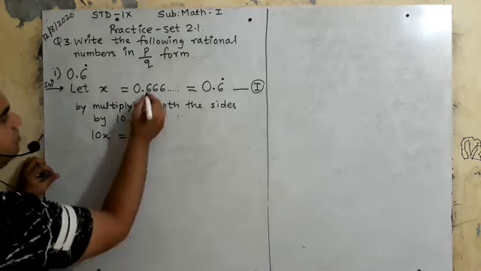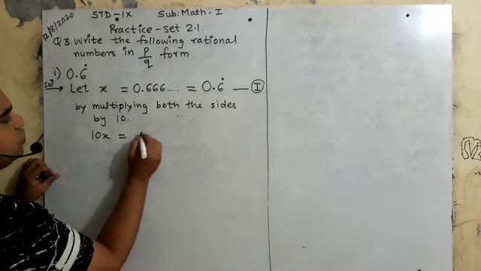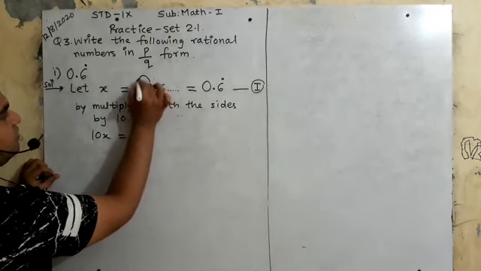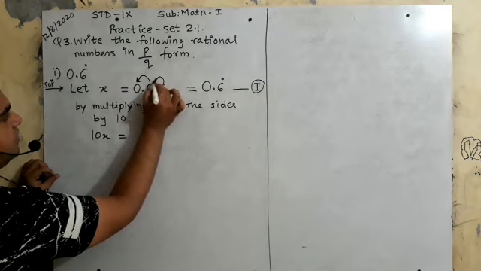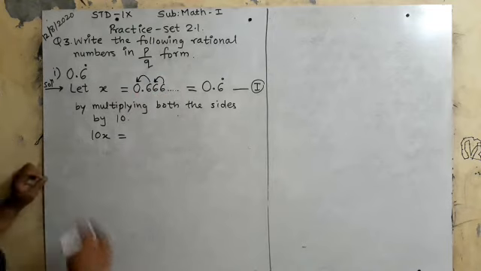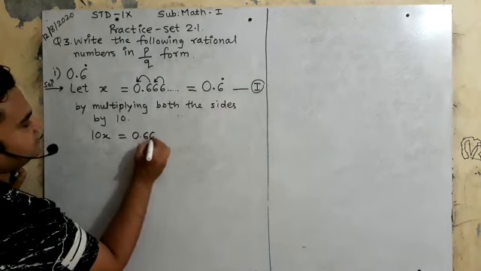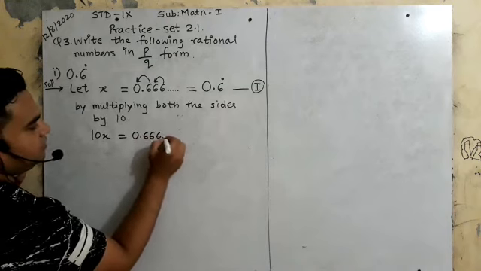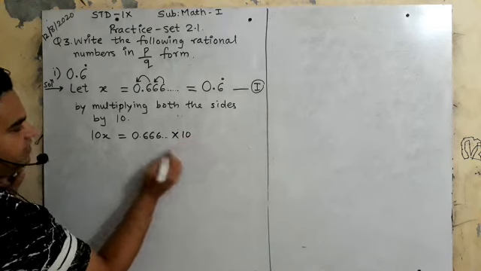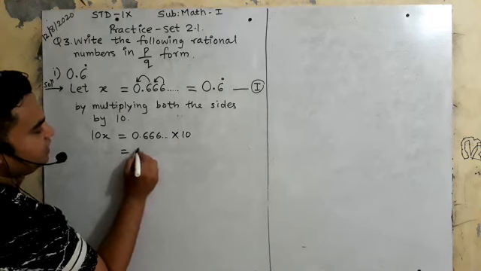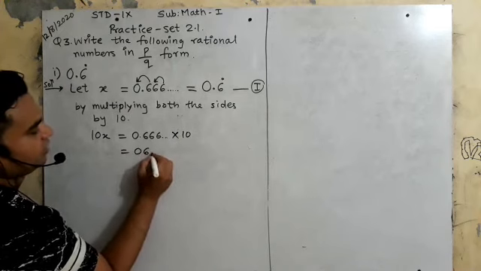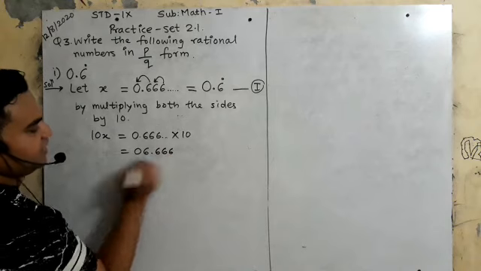Now if you will multiply this by 10, what will happen? This 6 will come here, this 6 will come here, and this 0 will go out. How? Look here, 0.666. Okay, if you will multiply it by 10, what will happen? It will be 6, okay, 666, like this will come.